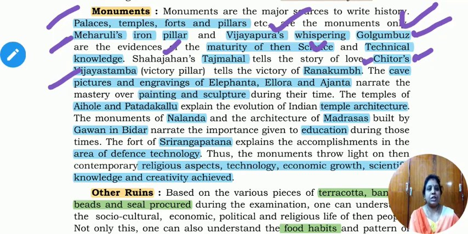Next example is the cave pictures engraved in Elephanta, Ellora, Ajanta temples, and the paintings they depicted, the sculptures, how they carved them. When they are carved on stones, these are called sculptures. These are the examples where we can know with the help of monuments, and they all come under monument examples.